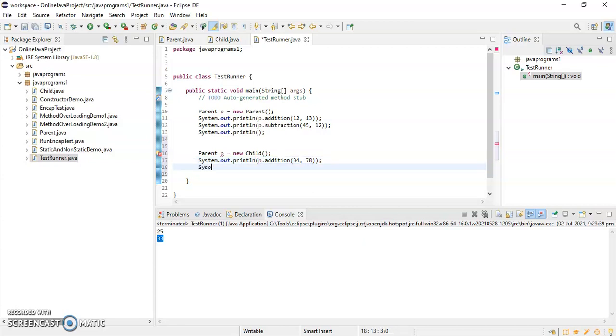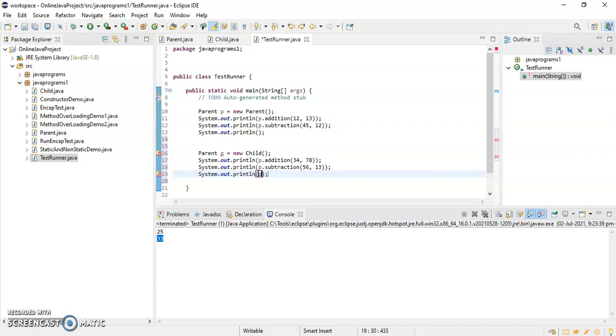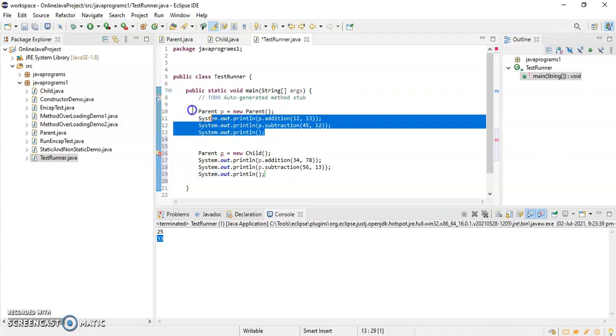Then System.out.println p dot subtraction, yes, I'm able to access the subtraction method also, so I'll give 56, 13. Let's see System.out.println p dot multiplication, no, I am not able to access it, so I'll comment this out.